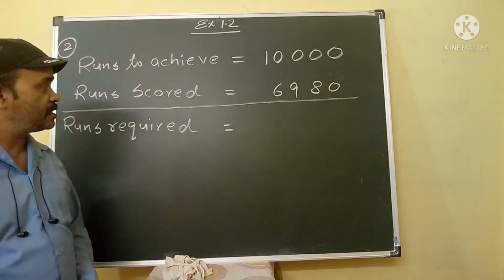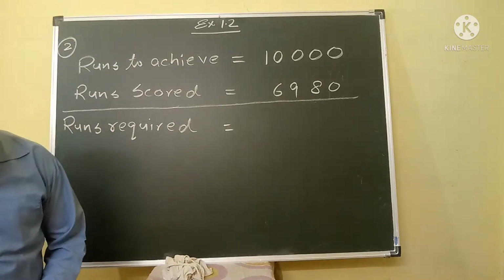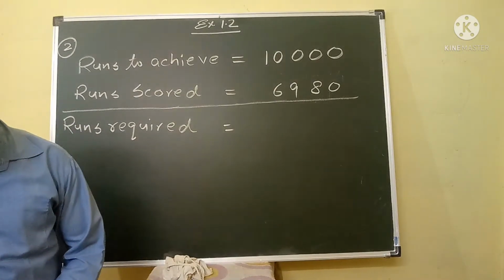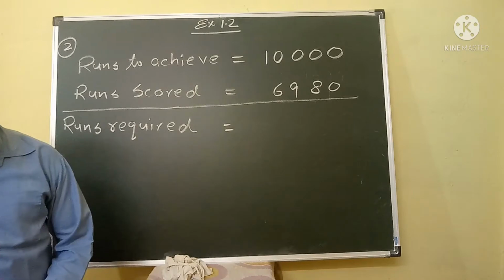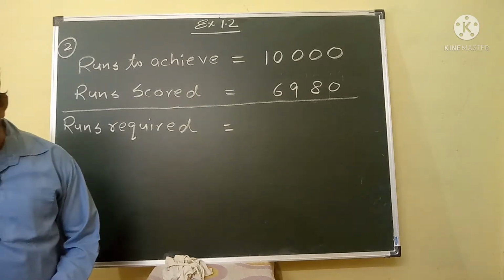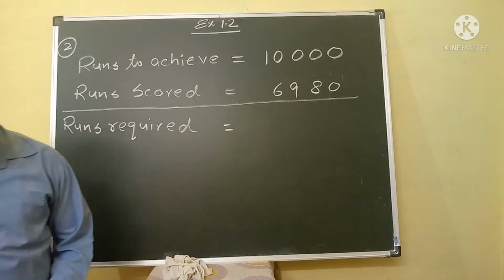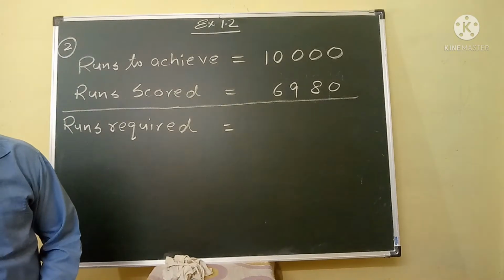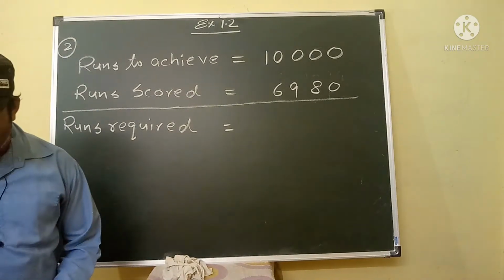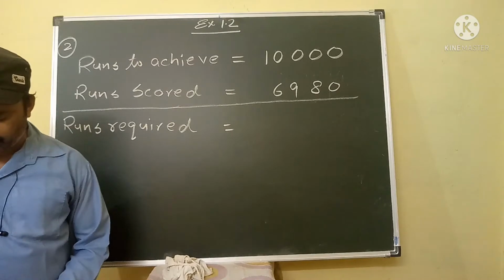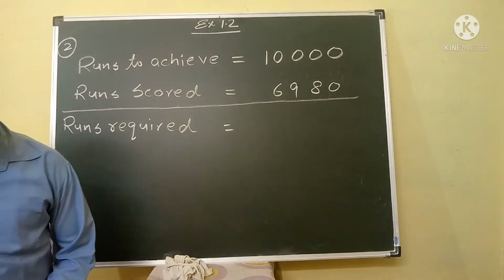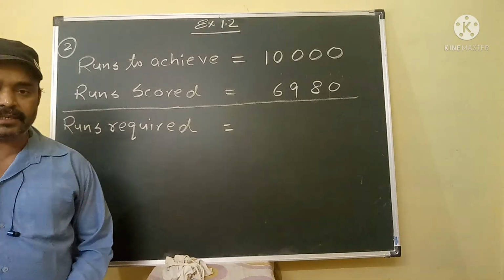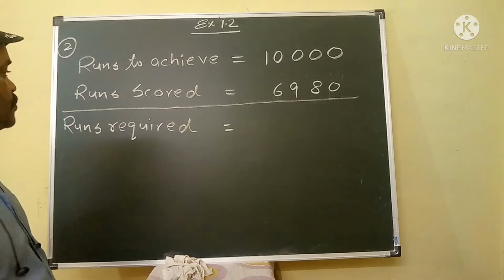My dear student, your next question is: Shekhar is a famous cricket player. He has so far scored 6,980 runs in test matches. He wishes to complete 10,000 runs. How many more runs does he need? This is the second question.